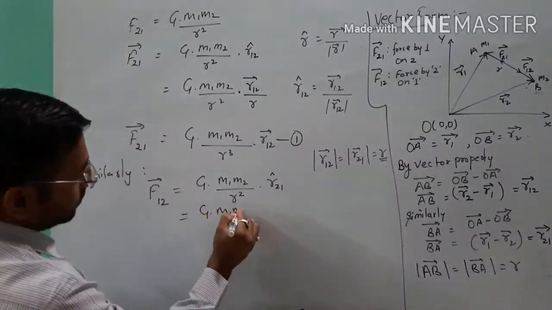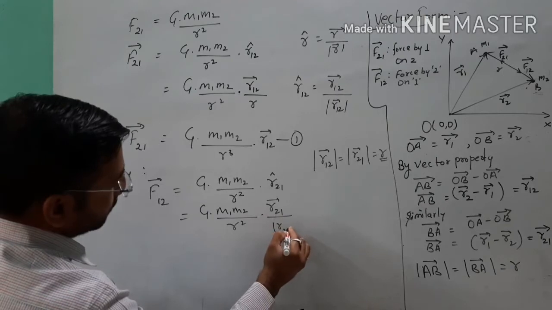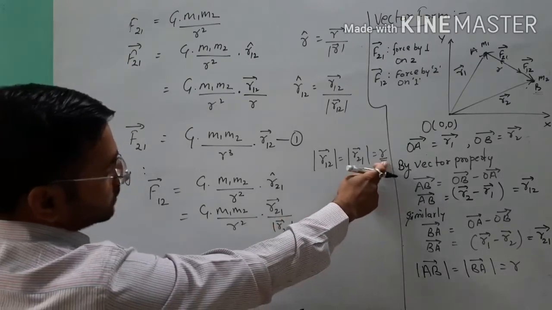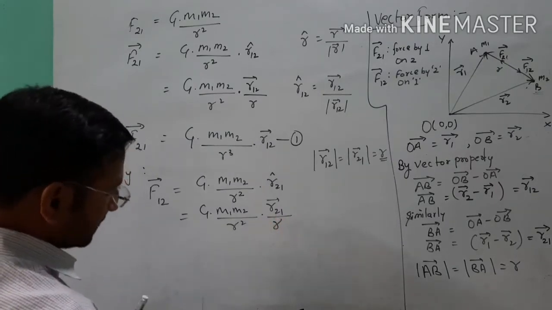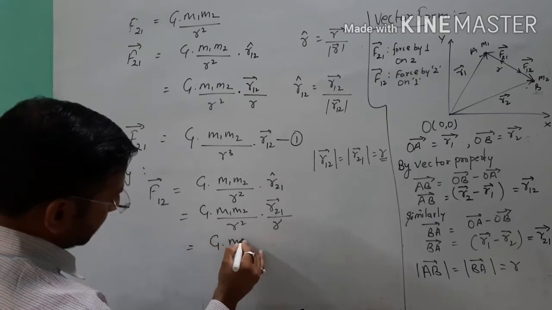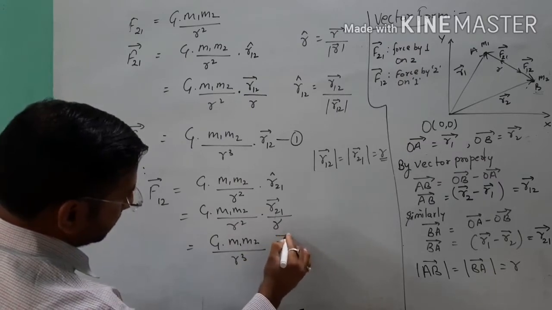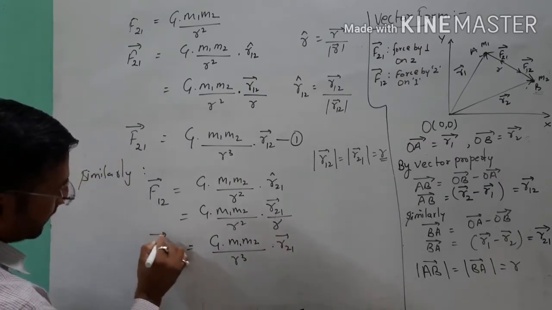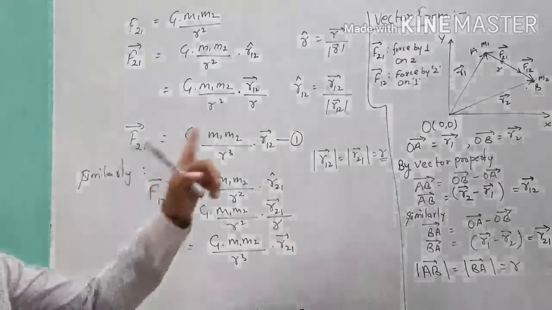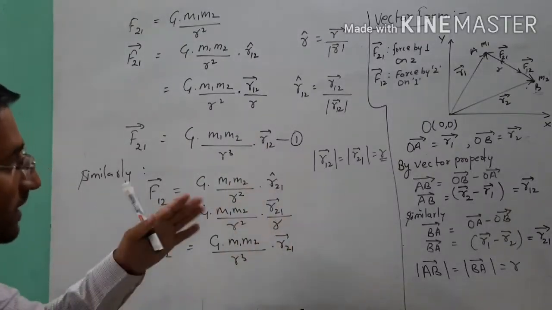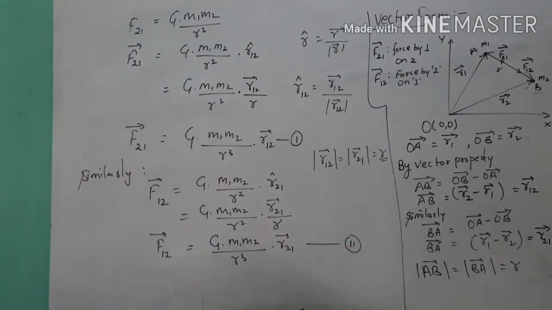After that, G m1 m2 by R square into R21 vector over the magnitude of R21 vector, which is numerically equal to R, as I told you. So here I will write R directly. So finally you will see G m1 m2 over R cube into R21 vector. This is the force of gravitation exerted by object 2 of mass m2 on object 1 of mass m1. From the diagram you can see. So from the first equation and second equation we will see one point.